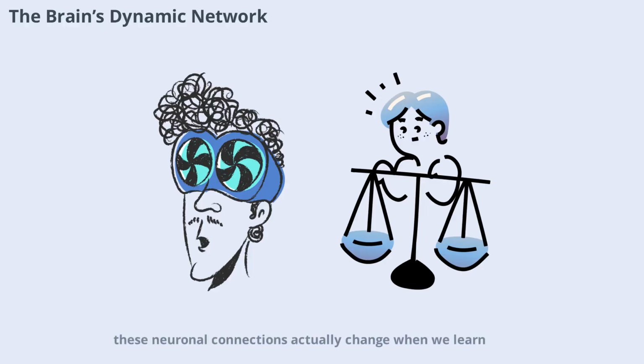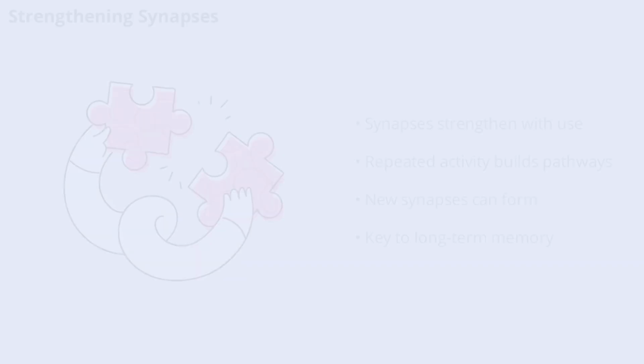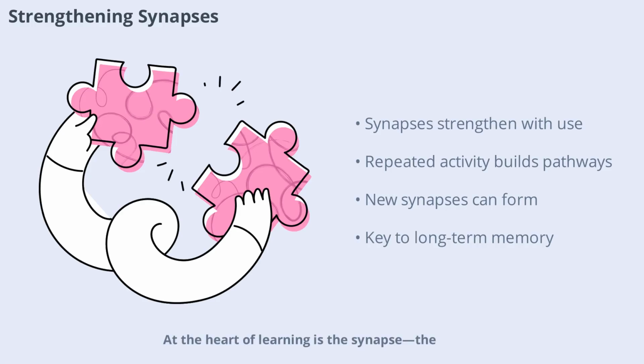Let's take a closer look at how these neuronal connections actually change when we learn. The heart of learning is the synapse, the tiny gap where one neuron communicates with another. When you practice a new skill or memorize information, the synapses involved in that activity become stronger. This strengthening happens through repeated use. The more often a pathway is activated, the easier it becomes for signals to travel along it.